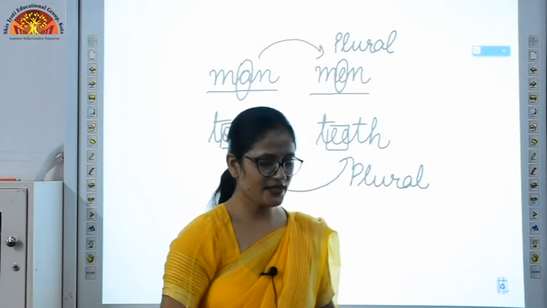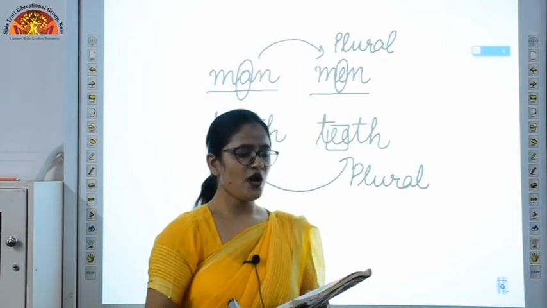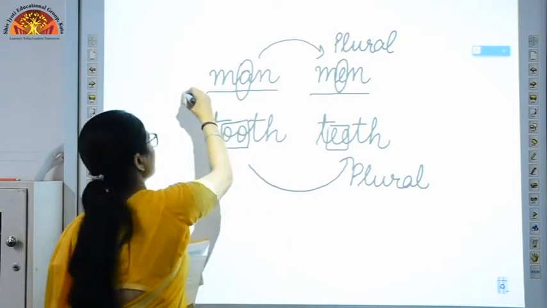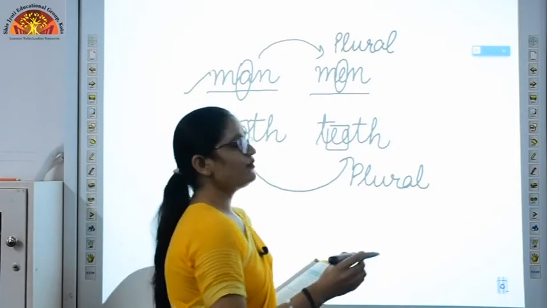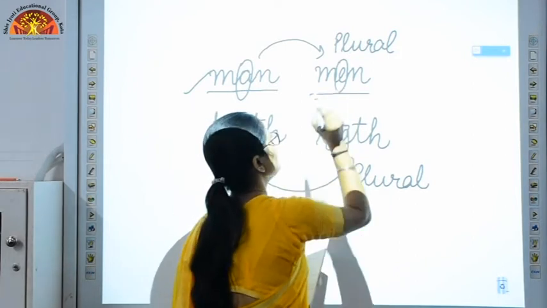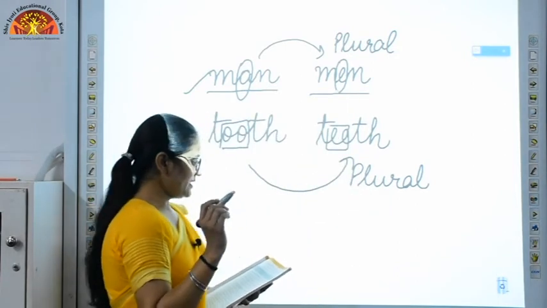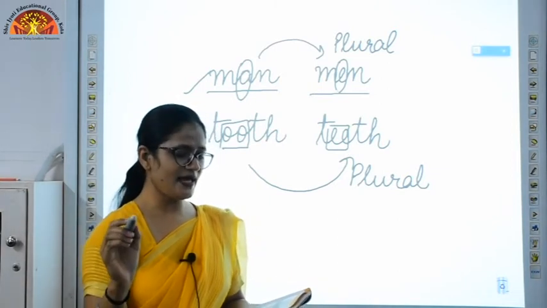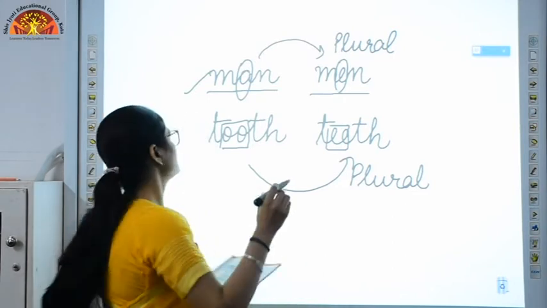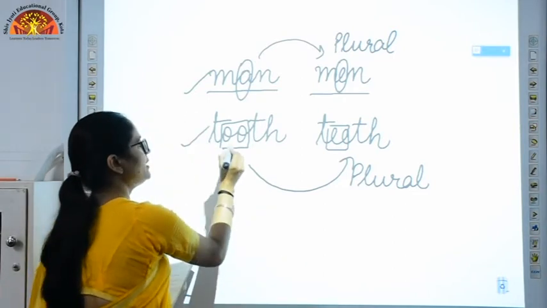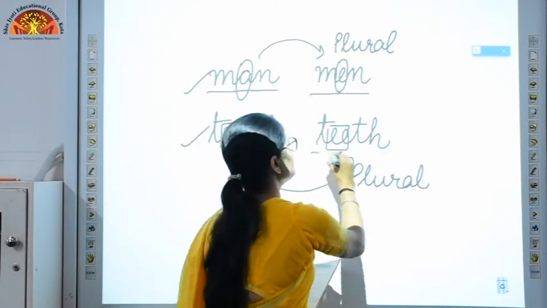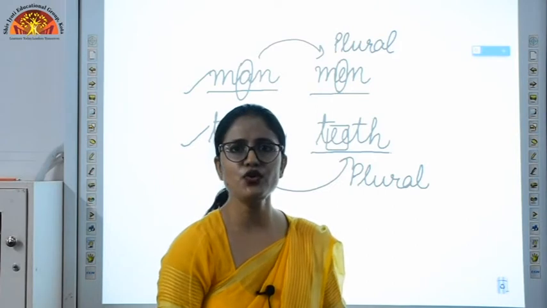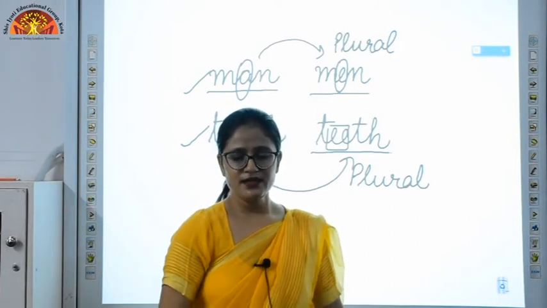You can see it is there in your book, exercise F. All the men wore black hats, and in the bracket the word man is given. So to convert it into plural form, we have just replaced A with E. Now in the second one you can see, be sure to brush your teeth after eating anything sweet. In the bracket, the word tooth is given, that is for single, and for the whole, the word is teeth. You can see it's there in your book. So this was it for chapter number 2. I hope you have understood it.